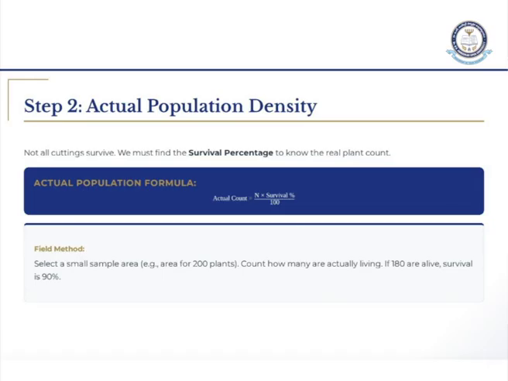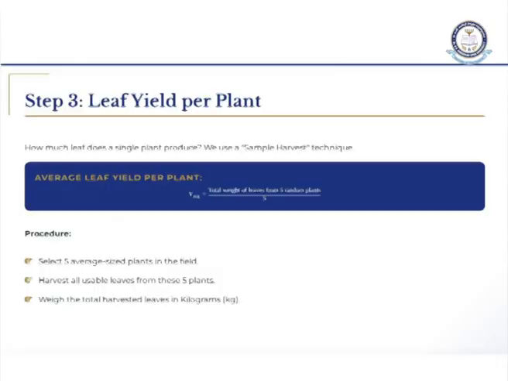Coming to leaf yield per plant, here you find how much leaf a single plant produces. Take the total weight of the leaf from 5 random plants. First select any 5 average plants, pluck the leaves from them, weigh them in kgs, and divide by 5. How many kgs you get is known as the leaf yield per plant. Got it? Select 5 average plants, harvest, weigh.